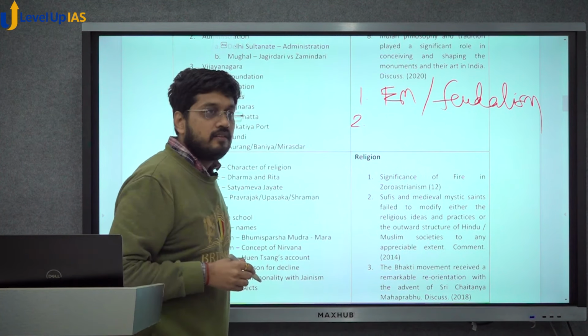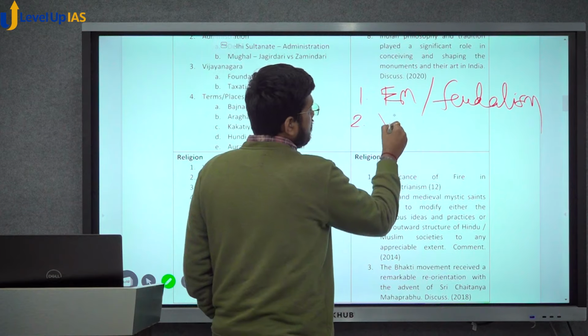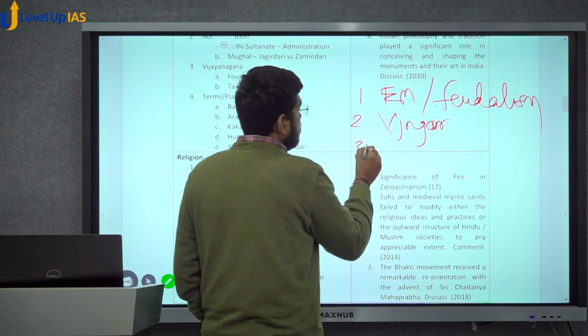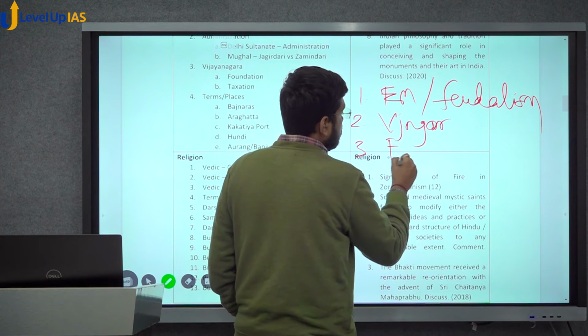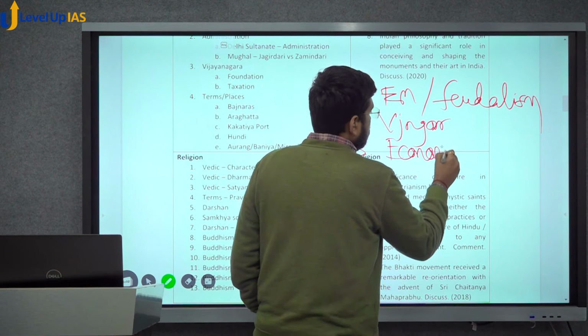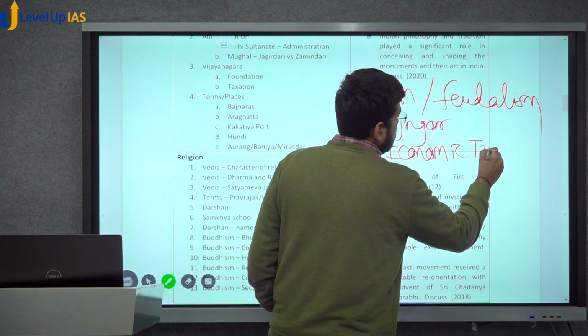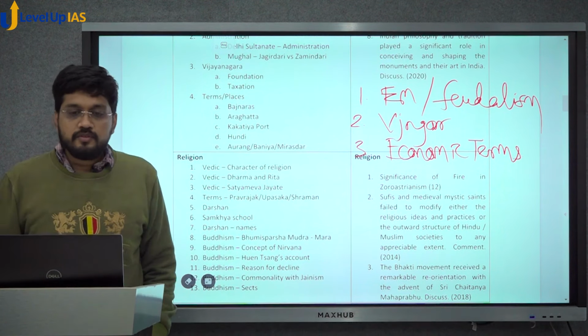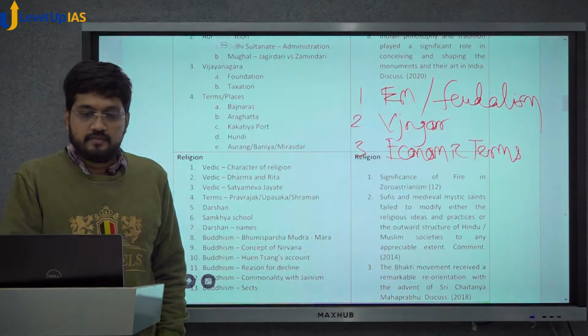Then you have Vijayanagara, which is important. The questions are asked from that. And then you have economic terms. So if I deduce, I'll find these 3 things.